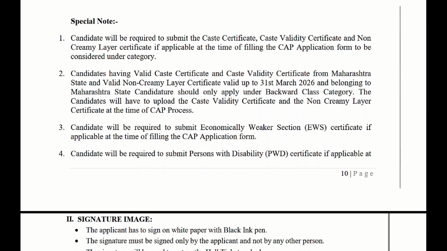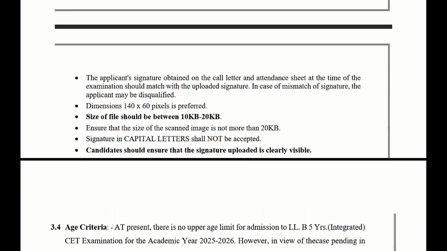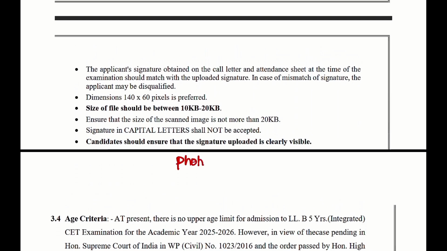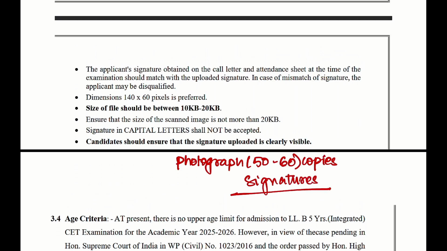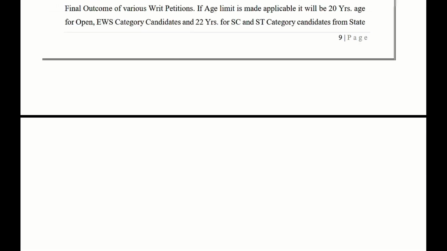Okay, now the certificates, caste certificates are to be submitted at the time of CAP. CAP is counseling. So counseling happens when your exam happens, result comes, then counseling happens. So please ensure you have your certificates ready with you. Signatures are to be uploaded, right? Photographs, please ensure whichever photograph you're uploading, you have at least 50 to 60 copies of the same photograph, because in all other exams you'll need them. Your signature should be easy. It should not be something that you're not able to create again in your exam. Okay, age criteria, there's no age criteria. Anyone can give this exam.